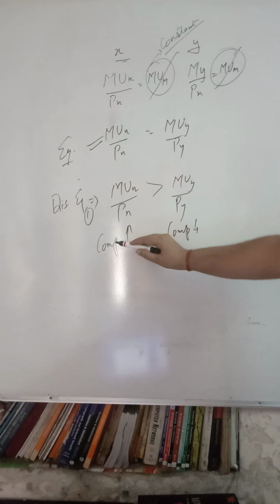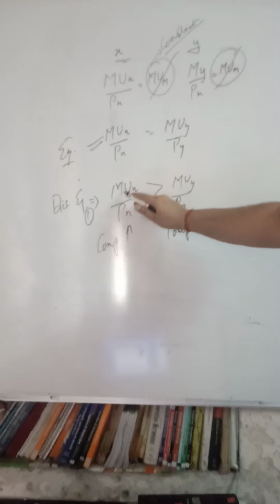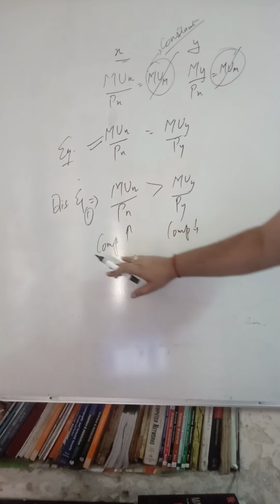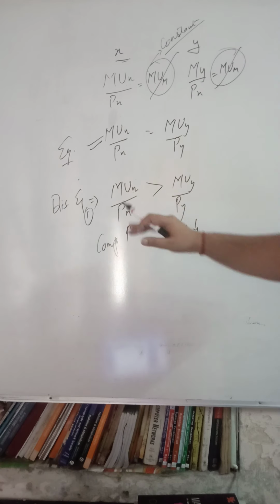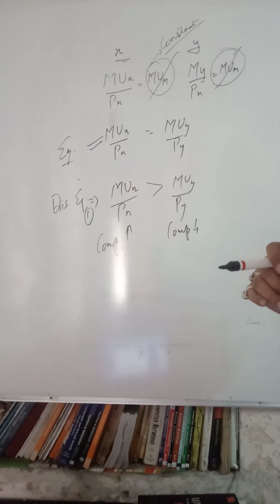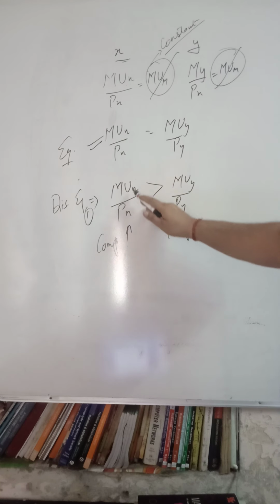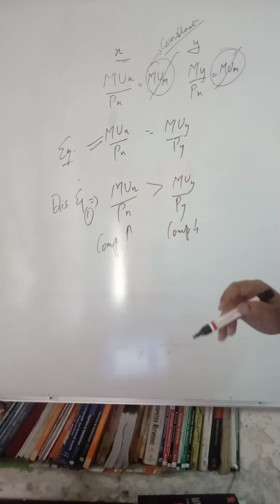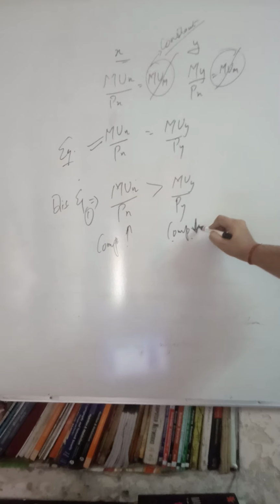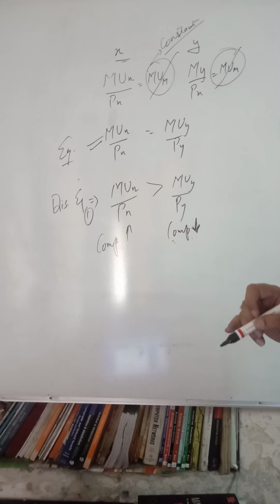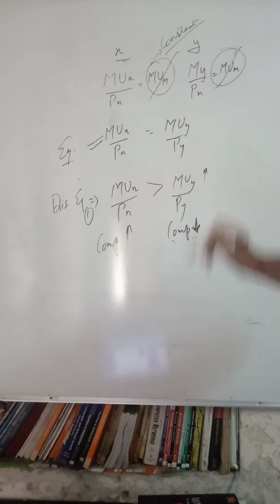because by doing so he will be decreasing the MU of X, because when consumption increases, every additional or successive unit will provide less satisfaction as per the law of DMU. So when we increase the consumption of commodity X, the MUx will decrease, and when we decrease the consumption of commodity Y, the marginal utility of Y will increase.